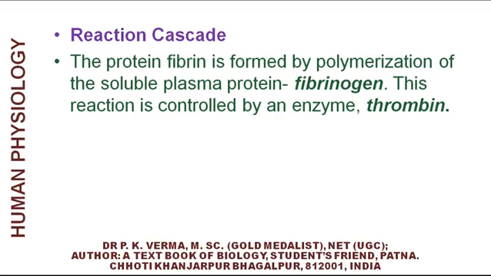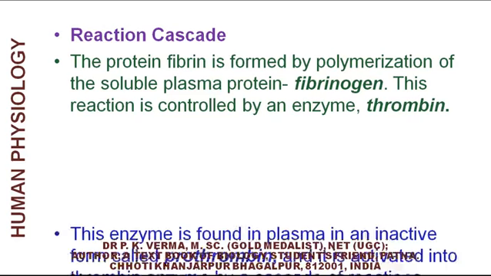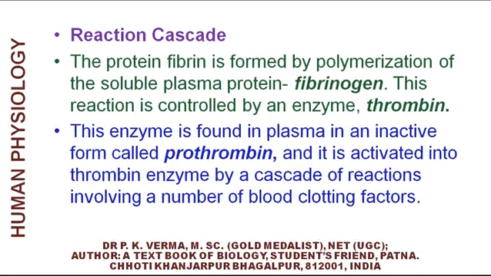Thrombin is an enzyme, and this enzyme causes polymerization of the soluble plasma protein, fibrinogen, into insoluble fibers or the fibrin. But activation of prothrombin into thrombin is a complex process. It needs a chain of reaction commonly known as reaction cascade.